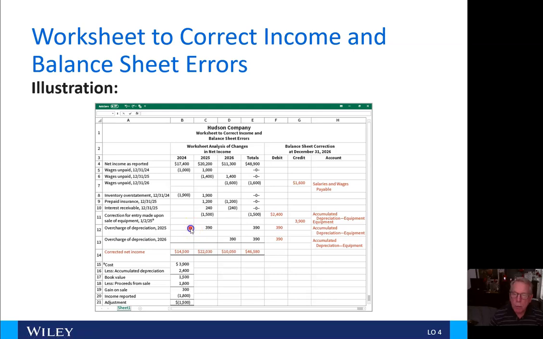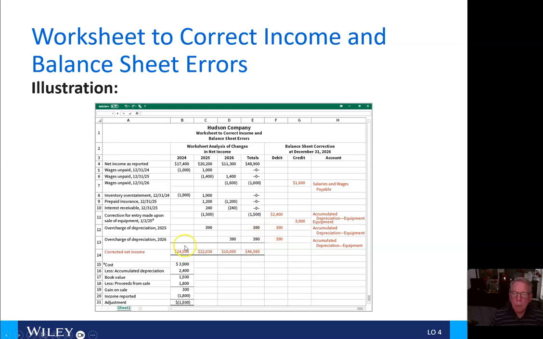The overcharge of depreciation for 25 and 26 for $390 each. So we have some balance sheet corrections for these last two entries, and the wages that we paid here and the accumulated depreciation of equipment here. All right, so the corrected net income then in red here would be as shown on the,